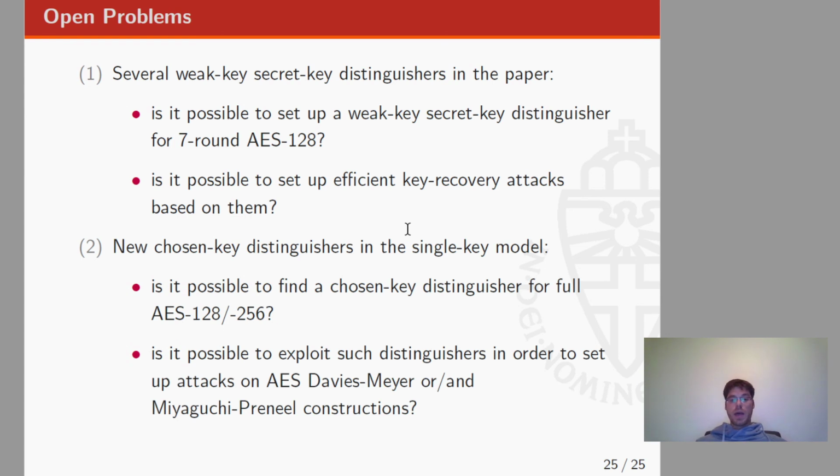Apart from secret-key distinguishers, we also propose a new chosen-key distinguisher in the single-key model. And here we can identify two possible open problems. The first one regards the possibility to set up a chosen-key distinguisher for full AES-128 or AES-256, again in the single-key model. And the second open problem regards the possibility to exploit such a distinguisher in order to attack, for example, a hash function which is based on the Davies-Meyer construction and that uses AES as a cipher.